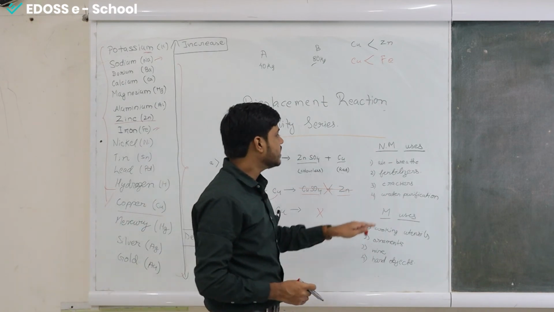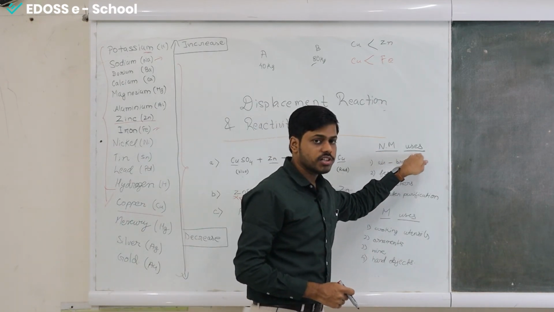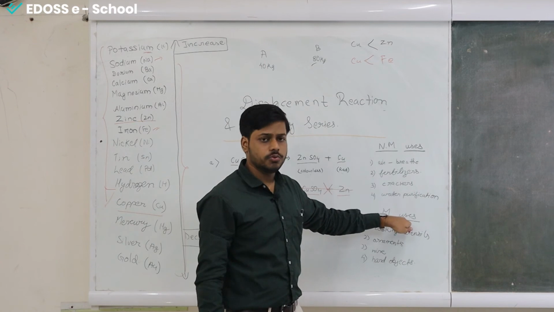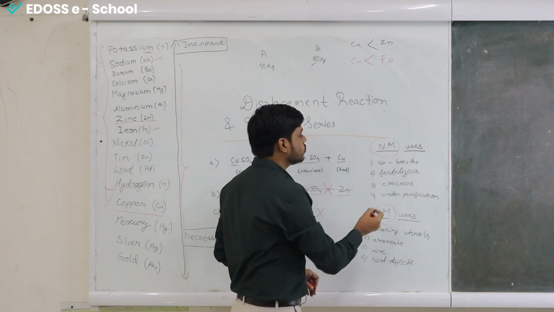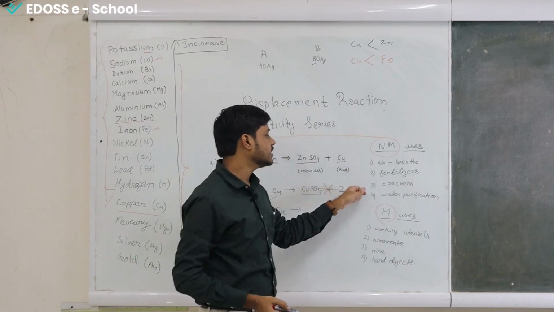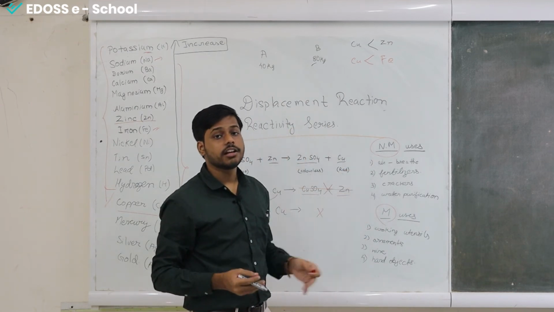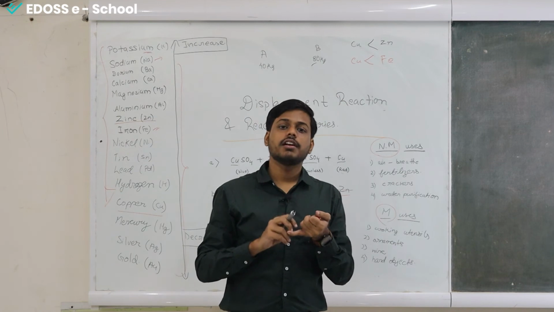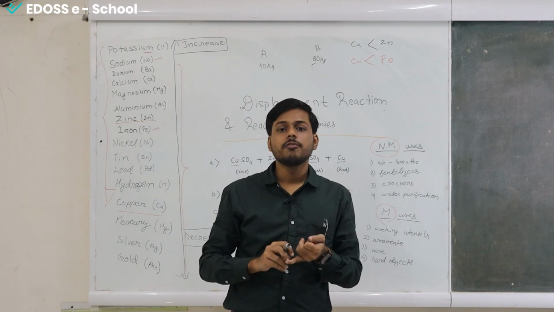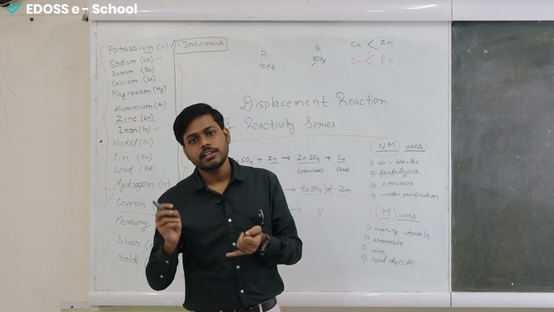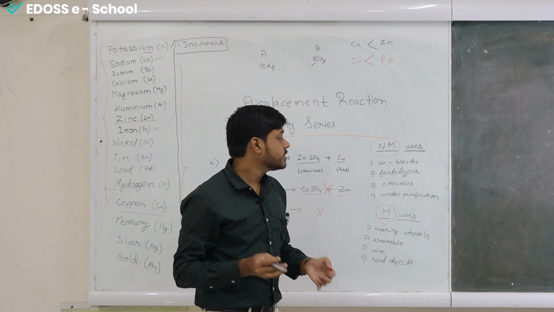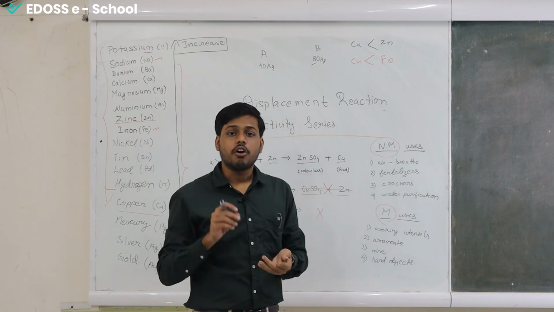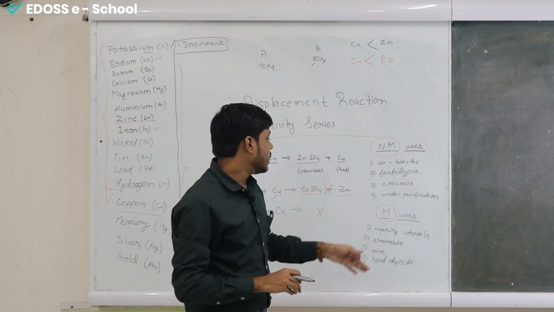Now the last topic, that is the non-metals and their uses and metals and their uses. M is for metals and Nm is for non-metals. So it is very simple. These are the things that you can see by yourself, that we breathe air. When we were writing the examples about non-metals, we wrote oxygen, nitrogen, these kinds of gas. Nitrogen is a component of fertilizer that is very important for plants, and air that we breathe, like oxygen, we need to survive.